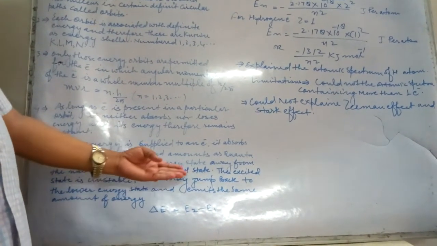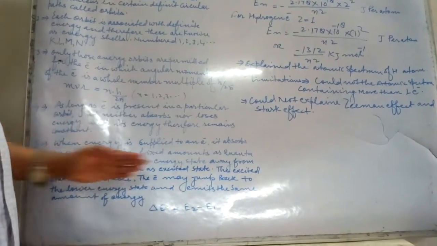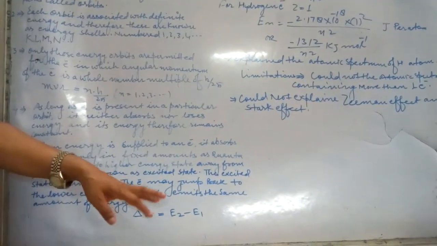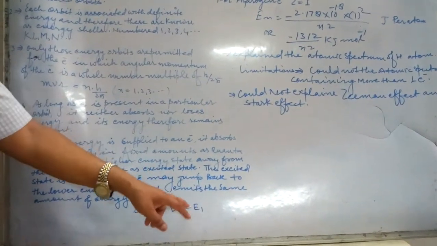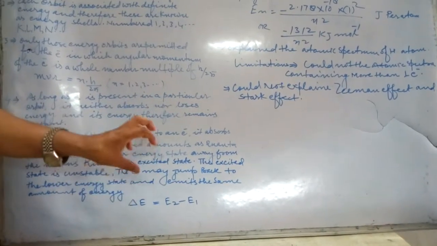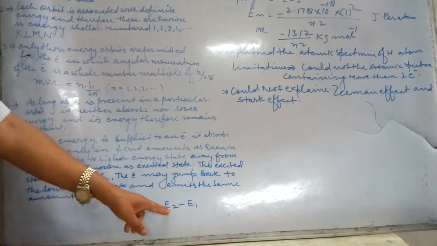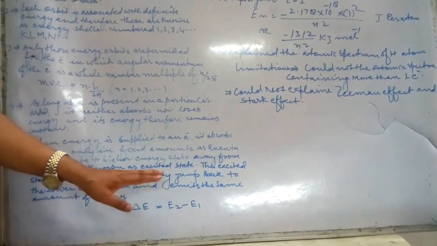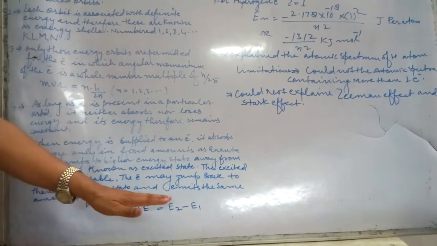The electron may jump back to the lower energy state and emits the same amount of energy. So suppose previously the electron was in the energy state E1. When it absorbs quanta, it goes up to E2, the excited state, but the excited state is not permanent, it is a very short time state.